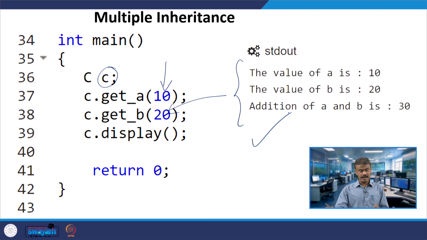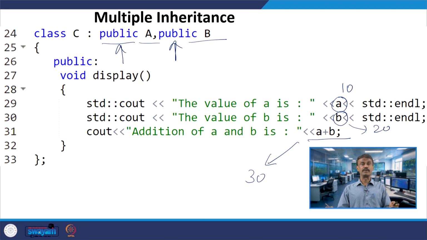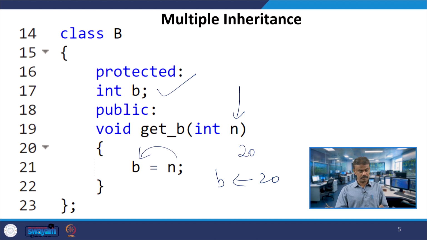The main idea over here is line number 24. Class C is inheriting both A and B, which means it is using the properties of A and B publicly. In that case, since it is protected member data and public inheritance,